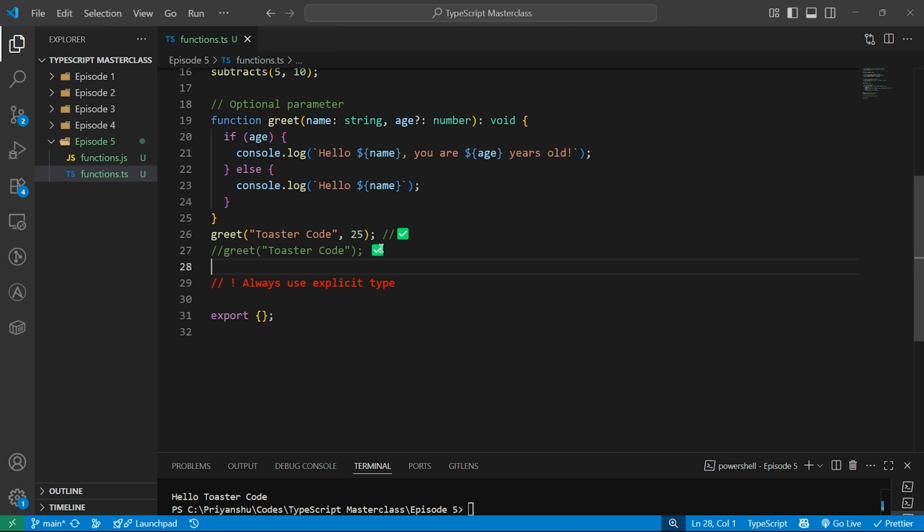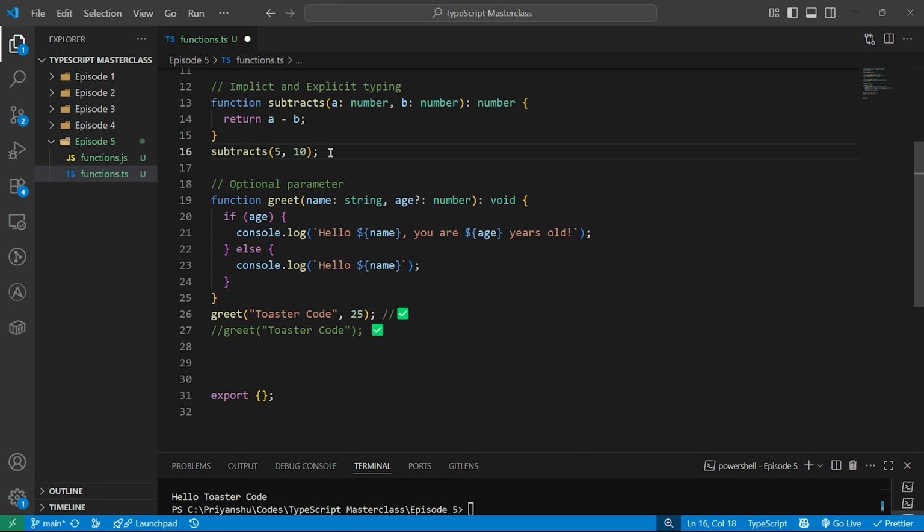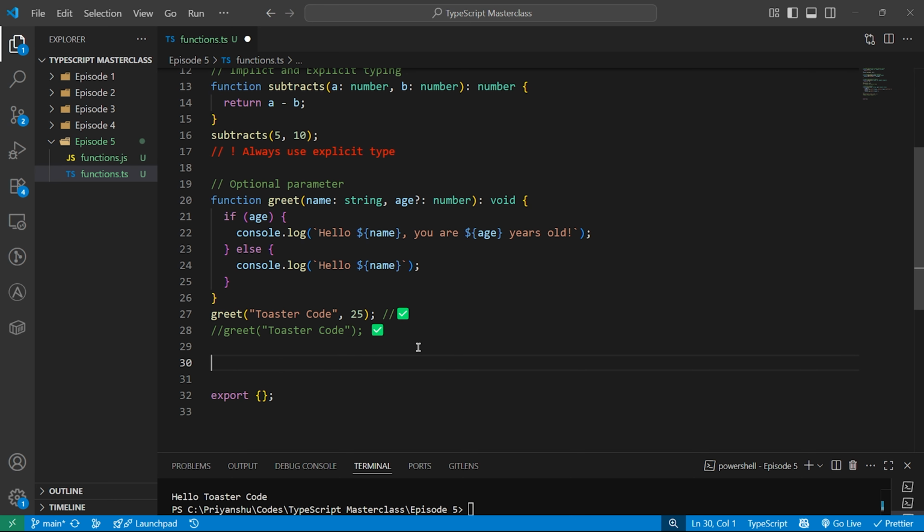Optional parameters are like your LinkedIn About Me section. You can leave it empty, but if you fill it, at least make it interesting. Okay, we should put it over here. So we just saw optional properties, optional parameters.